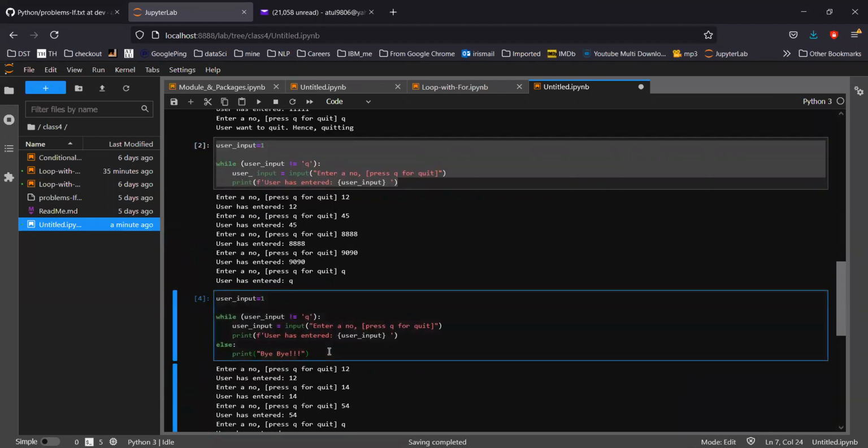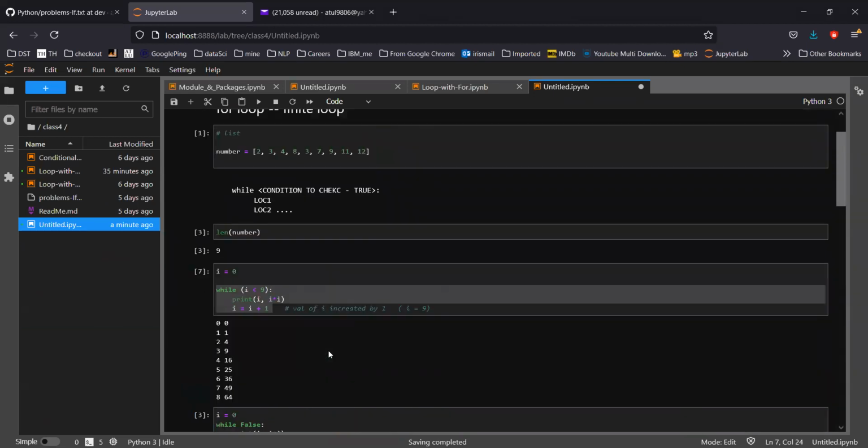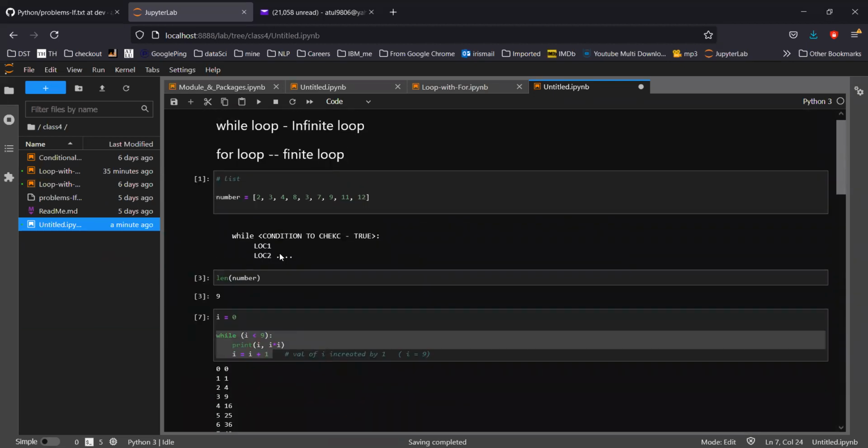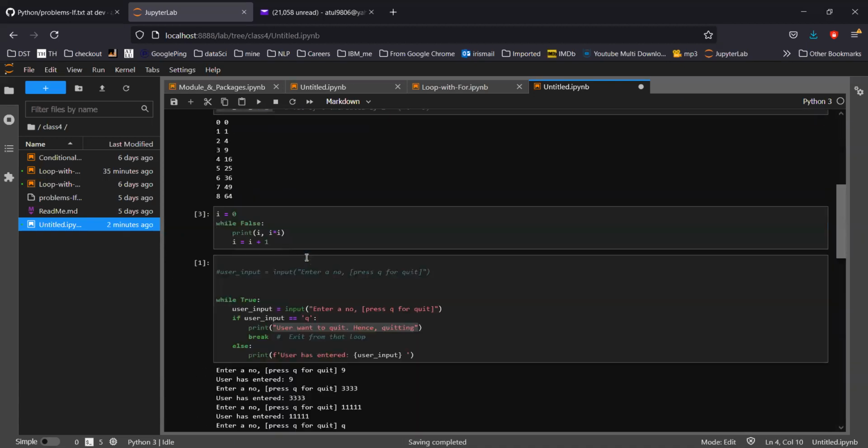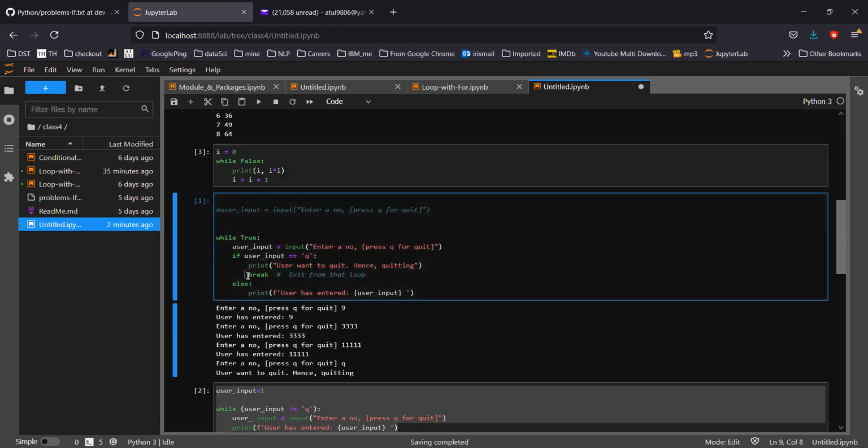In simple terms, the structure of a while loop is while the condition to check. To execute the code block, it should be true, then it will go inside the code block. Another check is the break statement. Break statement will exit from the loop.